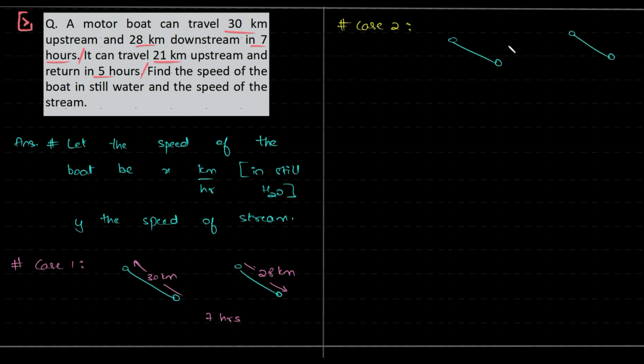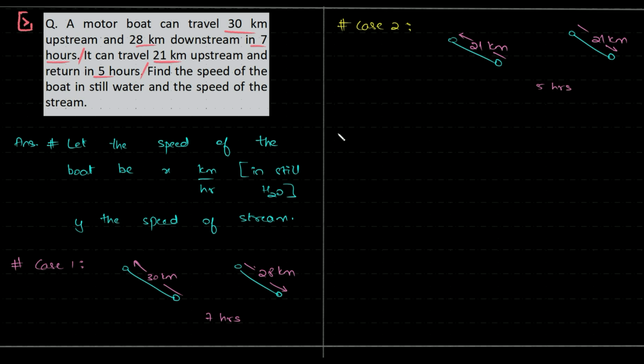We have it travels 21 kilometers upstream and returns in 5 hours. So first is 21 kilometers and returns. What does it mean? They're not given downstream. Why is that? Because they're telling they'll come back to the same place. When you are returning, it means coming back to wherever you are, from here back to your original position. So this put together is 5 hours.